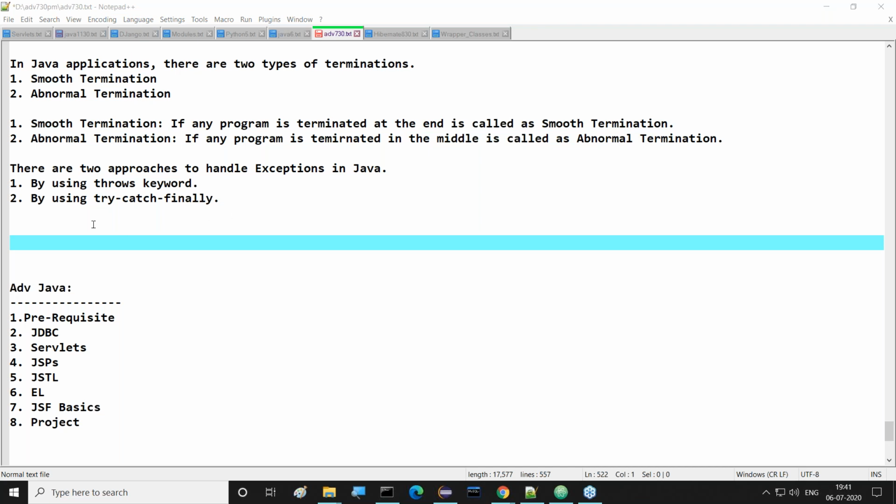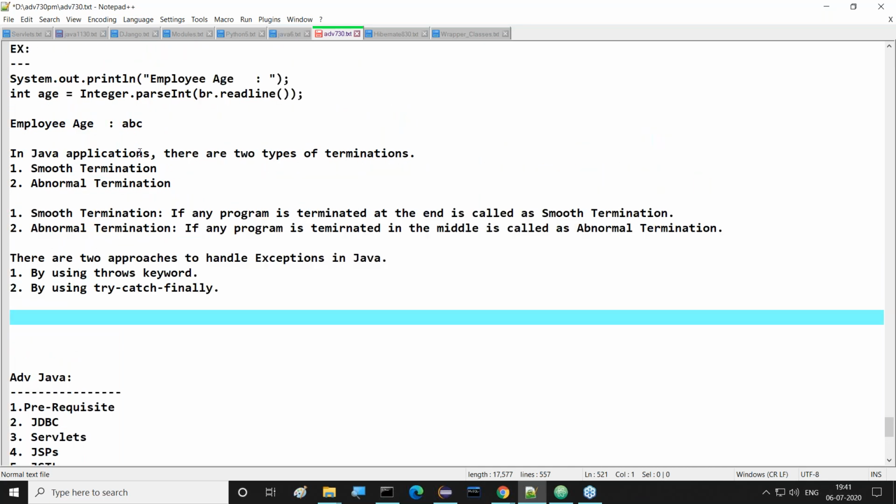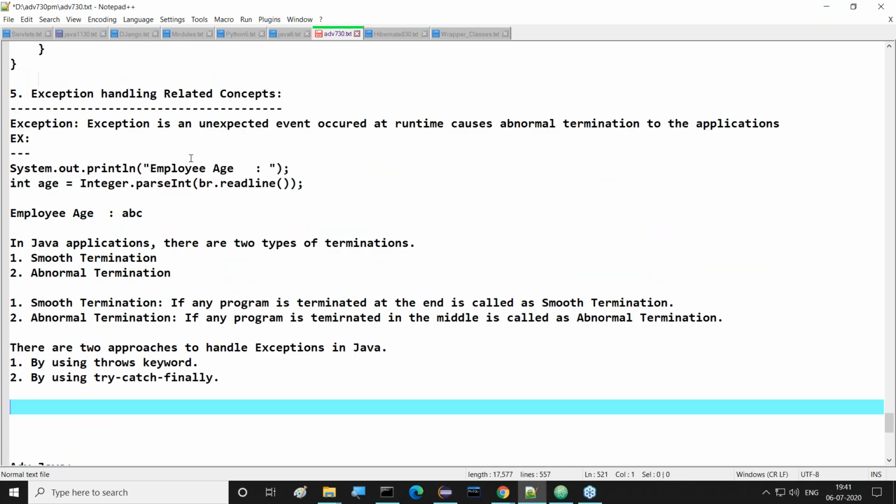What is an exception and what exactly is the meaning of an exception? What is the requirement to go for exception handling? Then in how many ways are we able to handle these exceptions? All this basic introduction part was given. Good.